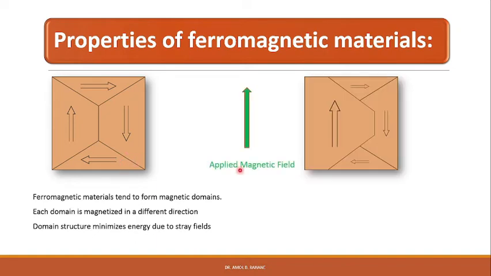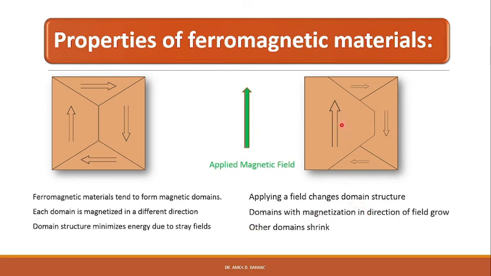When the external magnetic field is applied in a particular direction, it changes the domain structure. Domains with magnetization in the direction of the applied field will grow, whereas the domains in directions different from that of the applied magnetic field will shrink.